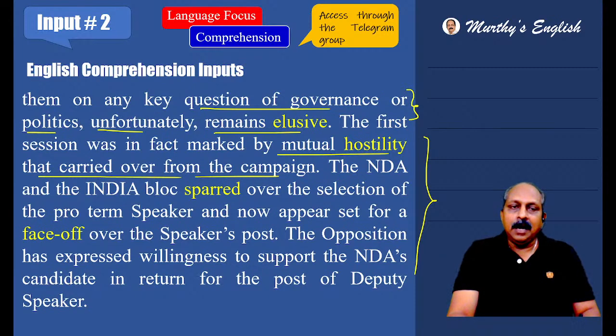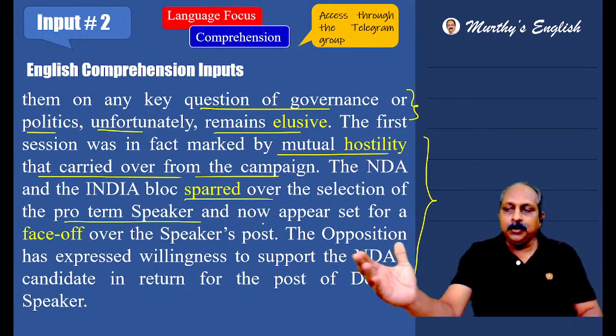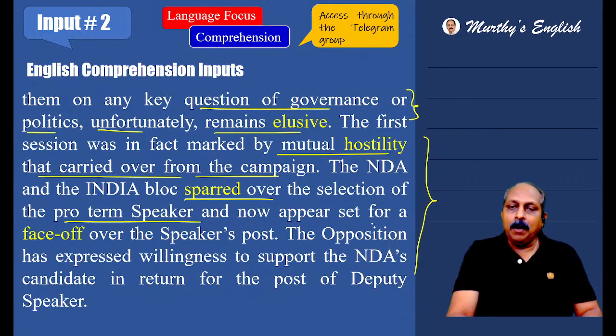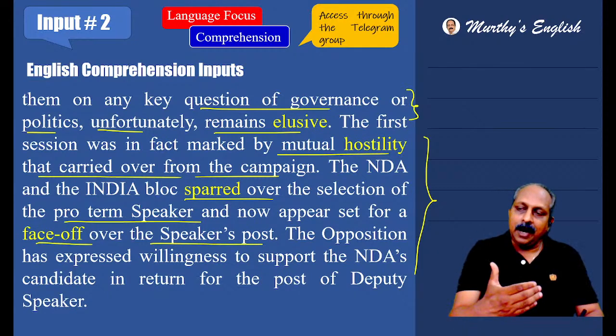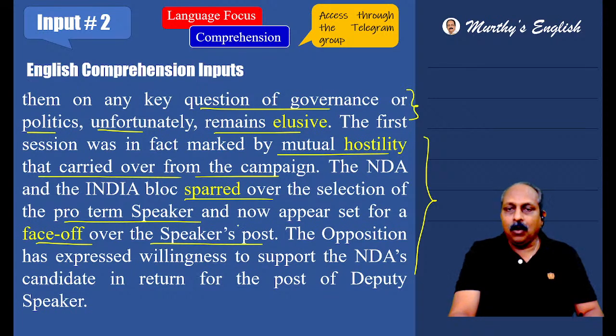The NDA and the India bloc sparred over, argued over the selection of the pro tem speaker. From campaign, it went to pro tem speaker, and now appears set for a face off over the speaker's post. Three incidents where they had this antagonistic stand or they had hostility. Based on that, consensus remains elusive.